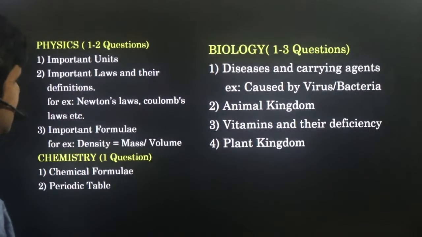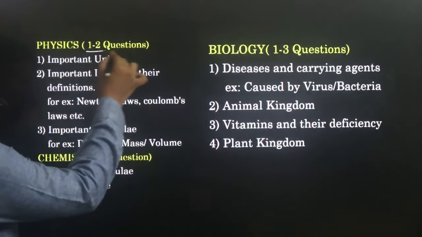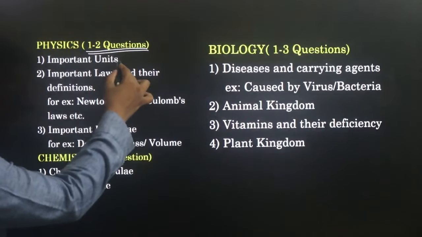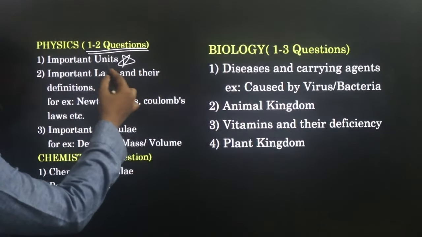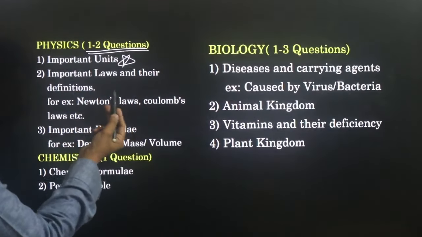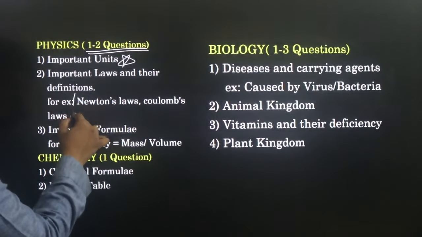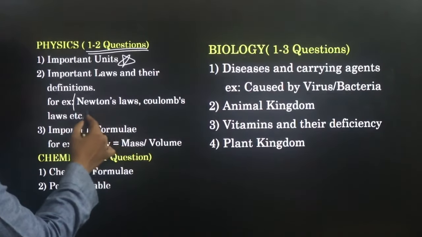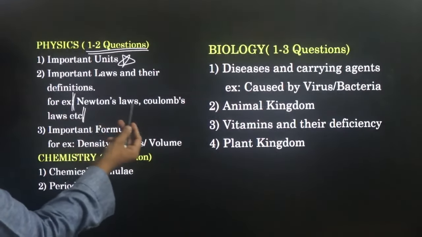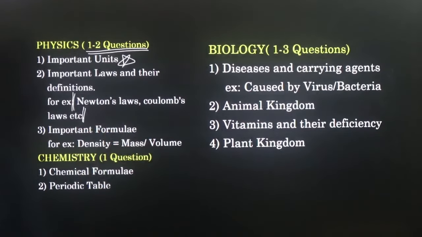Next, coming to science. Science is divided into 3 parts: physics, chemistry and biology. In physics, we are getting around 1 to 2 questions. Those 1 to 2 questions are from important units. Units are important. In our previous shifts, we got questions from units, and also important laws and their definitions. For example, a law is given and they ask us to find which law it is. In options, we have Newton's law, Coulomb's law, like that. So learning the definitions is also important.